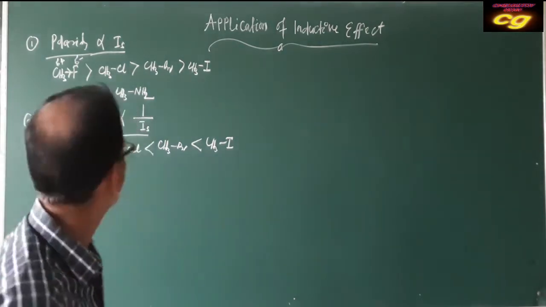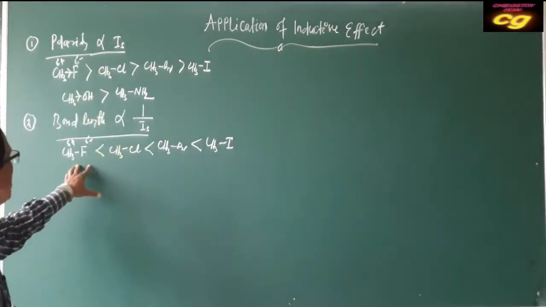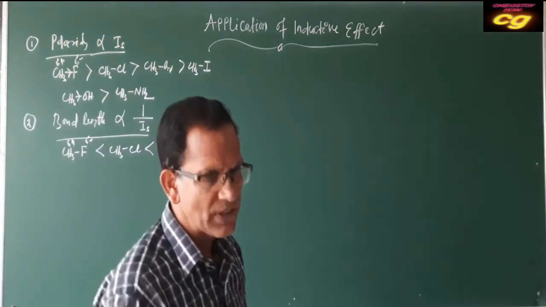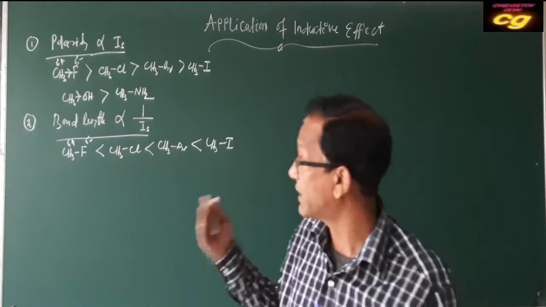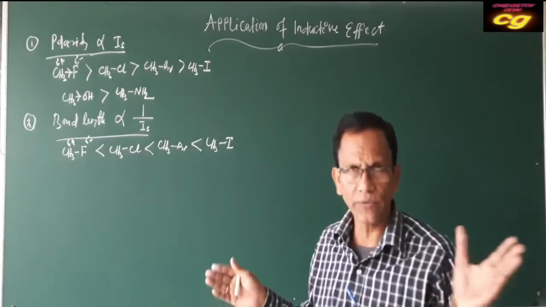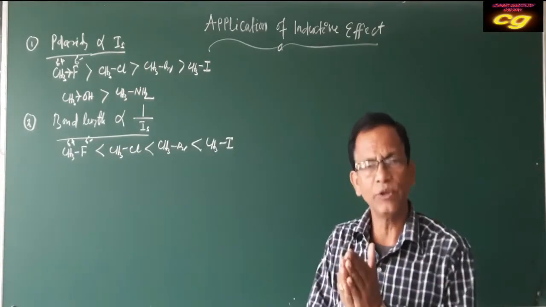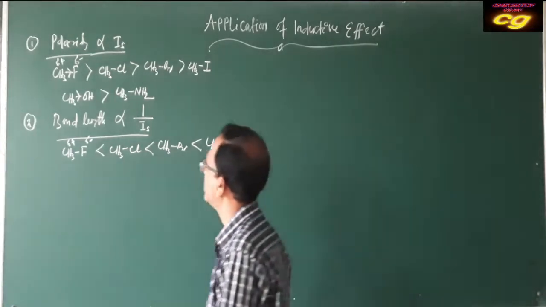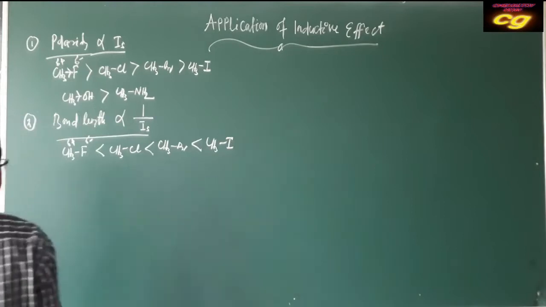Ionic character is more. If ionic character is more, then bond length will be decreased. So this is a very important application of the inductive effect. When inductive effect is more, the bond length between the bonded atoms will be less. So this is regarding bond length and polarity.